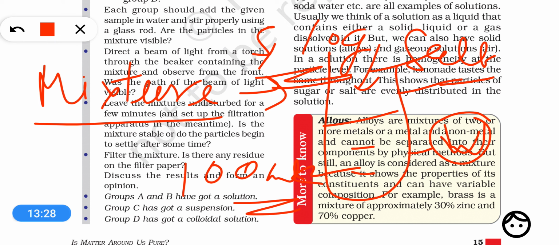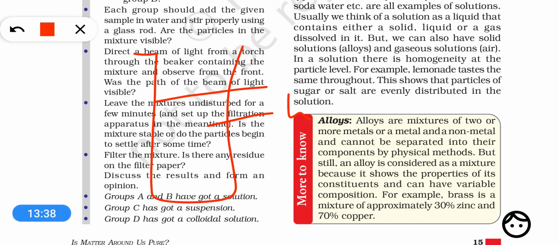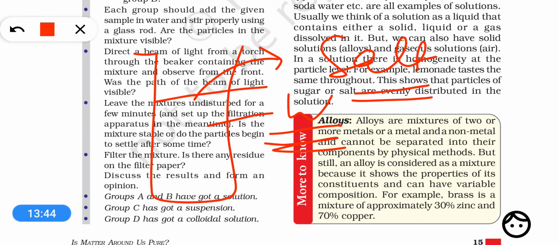Okay, another important feature of a mixture is that a mixture shows the properties of all its constituents. For example, if we talk about a mixture of water plus salt, then you will see that it shows the properties of water also, that it is fluid, it can flow. Okay, it is a liquid, this is the property of water. And it shows the properties of salt also, that is it has a salty taste. So this mixture of water and salt shows properties of both, the properties of water as well as properties of salt.